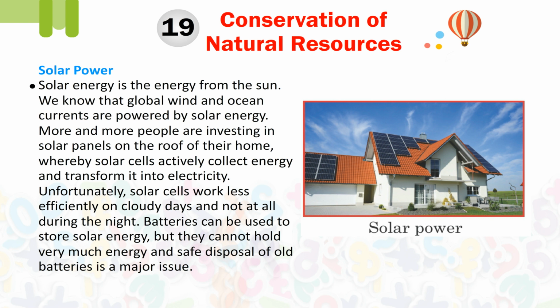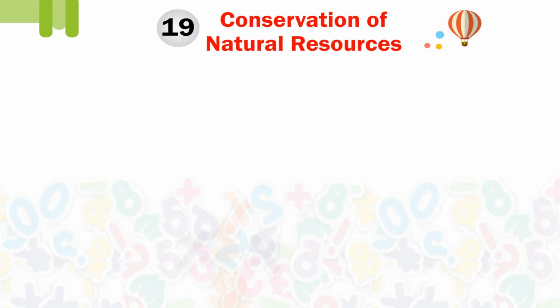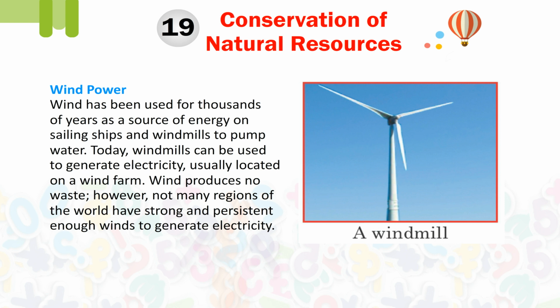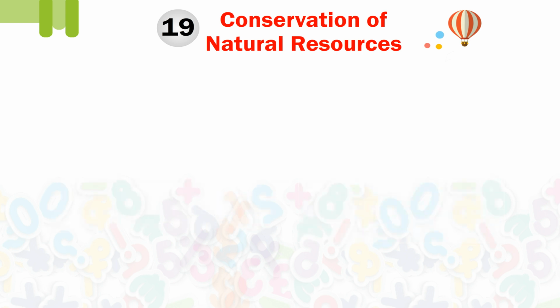Unfortunately, solar cells work less efficiently on cloudy days and not at all during the night. Batteries can be used to store solar energy, but they cannot hold very much energy, and safe disposal of old batteries is a major issue. Wind power. Wind has been used for thousands of years as a source of energy on sailing ships and windmills to pump water. Today, windmills can be used to generate electricity, usually located on a wind farm. Wind produces no waste. However, not many regions of the world have strong and persistent enough winds to generate electricity.